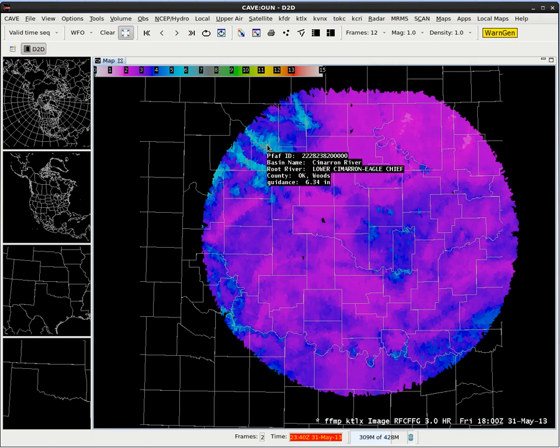If I go up to the northwestern part of Oklahoma, we see that for a 3-hour duration, it's going to require over 6 inches of rain in a 3-hour period to trigger flash flooding up there. So you can start to see the variation of the inputs as it relates to the basin average flash flood guidance used in the FFMP displays.